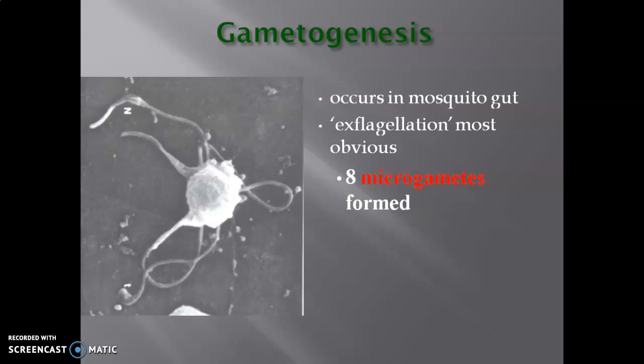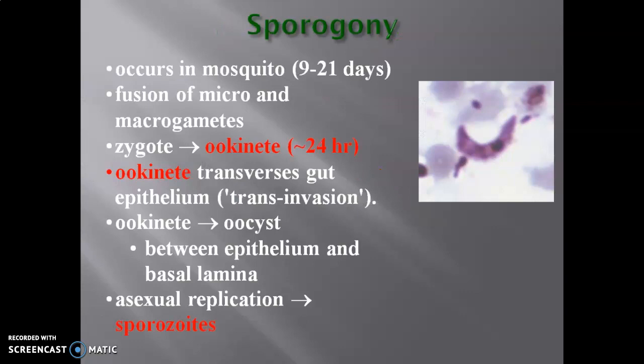We have already discussed while discussing the cycle how microgamete formation takes place, and this microgamete is responsible for the fusion with the macrogamete, which is formed from the macrogametocyte. Sporogony occurs in the mosquito, and the time period is 9 to 21 days.